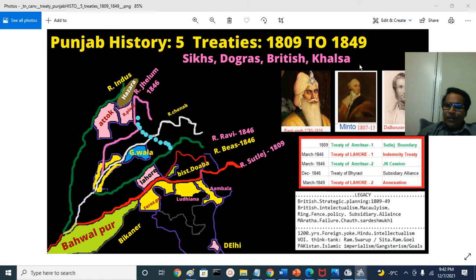Now there is British cantonment and troops everywhere, Bengal army and Hindustani army in the Khalsa territory. They were fearful that they may be overthrown. That is also one reason.